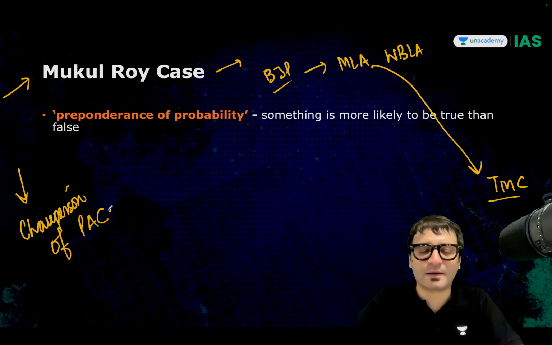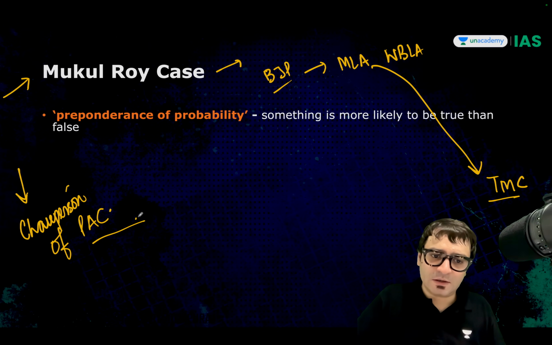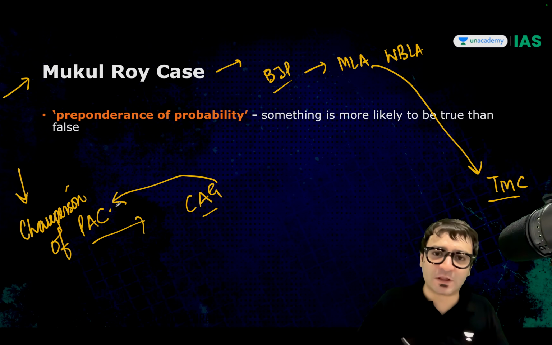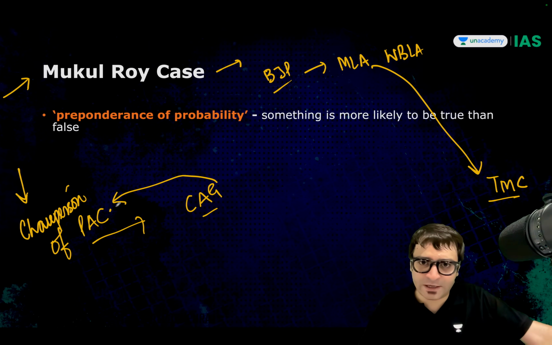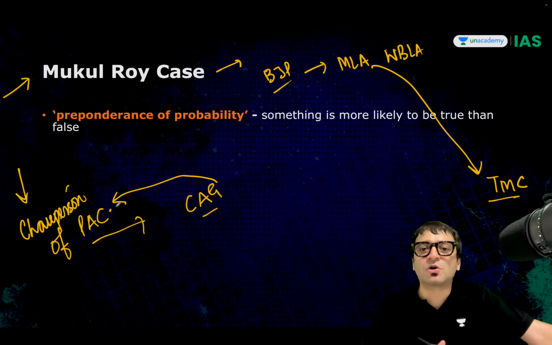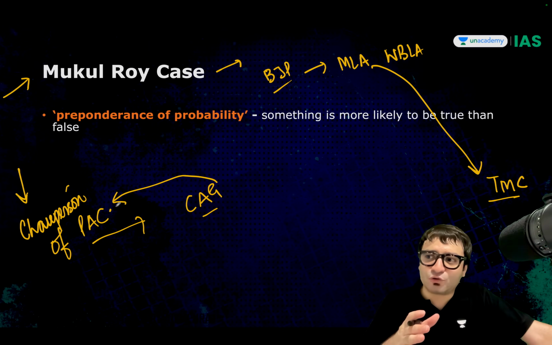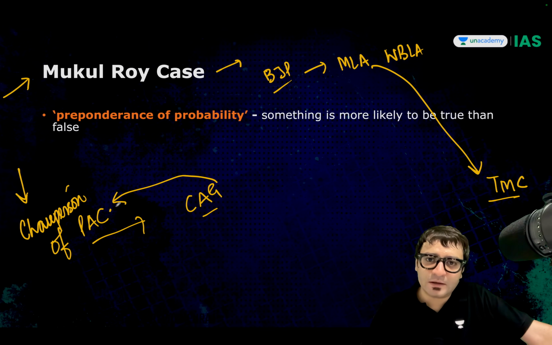Sir, what is the link? Public Accounts Committee, CAG, is considered to be the friend, philosopher and guide of this Public Accounts Committee. Right or wrong? Public Accounts Committee examines the audit reports of the CAG when it comes to audit report on the Appropriation Act, on the Finance Act, on the public sector undertakings. It's an important committee of the legislature.